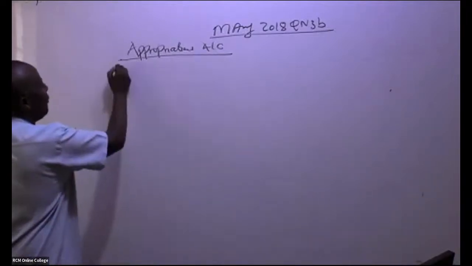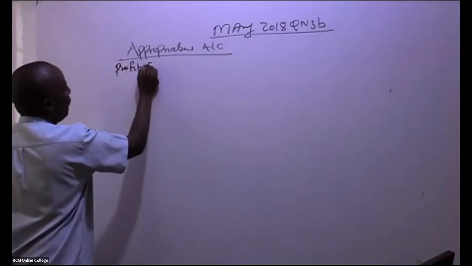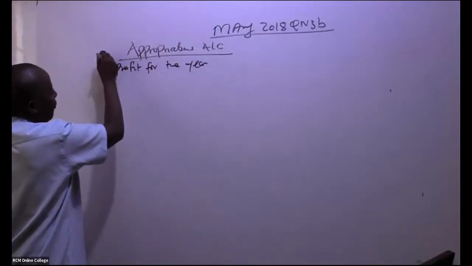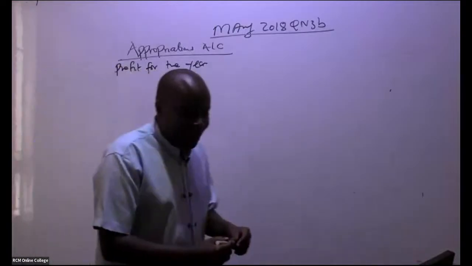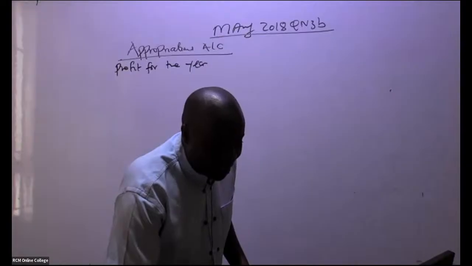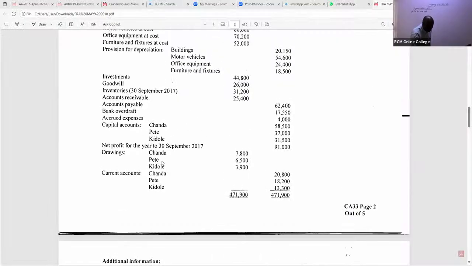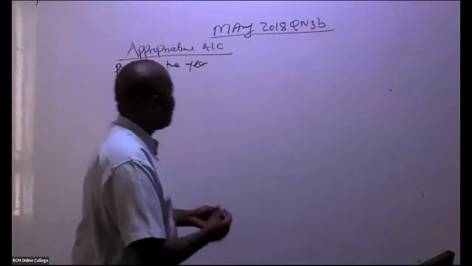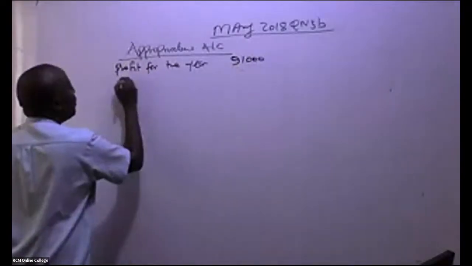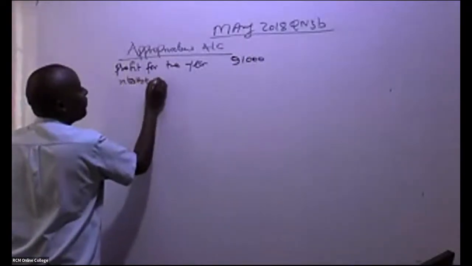So you give us here profit for the year, very fast. I'm doing part one. Is there somebody who is able to see the profit for the year? Yeah, Irene is giving us 91,000, right? So profit for the year, you can see. You guys are so good. Net profit for the year, 91,000.